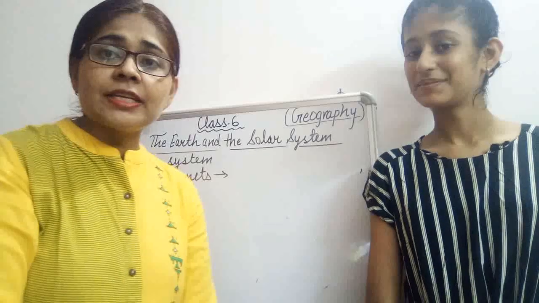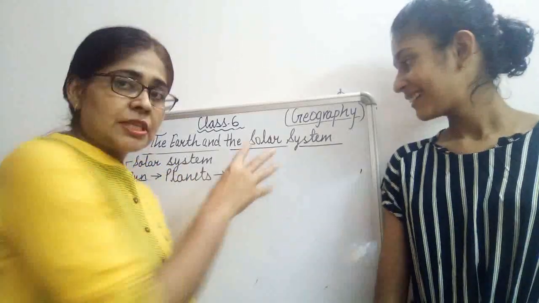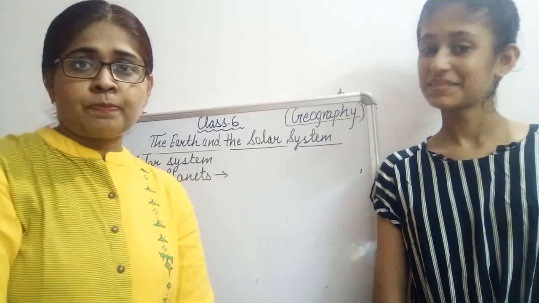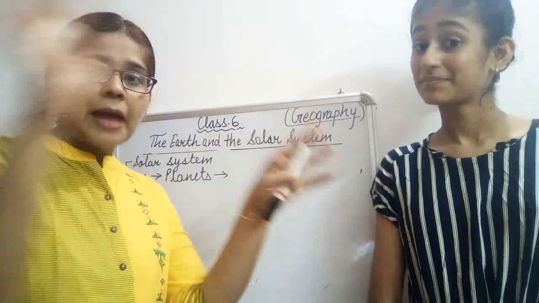The speed of light is 300,000 kilometer per second, and light from the sun takes around 8 minutes 20 seconds to reach the earth. And the gravitational pull of the sun keeps all the planets together.